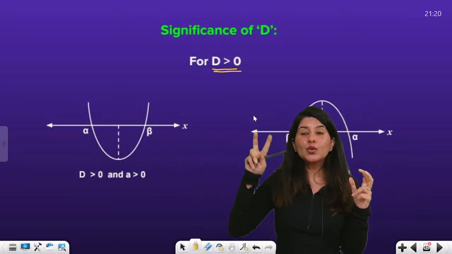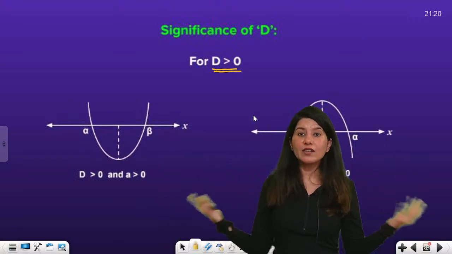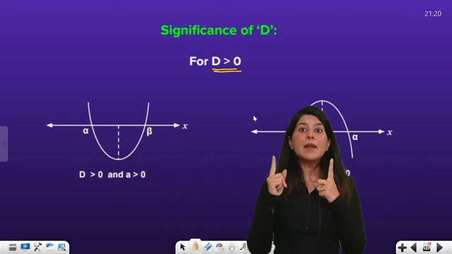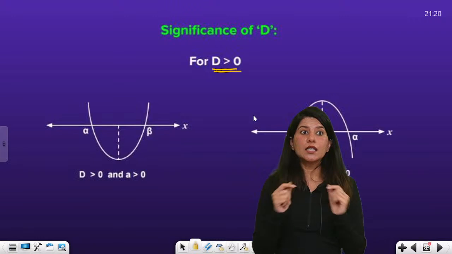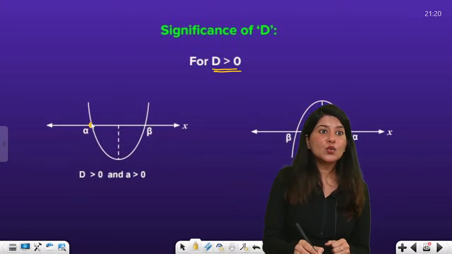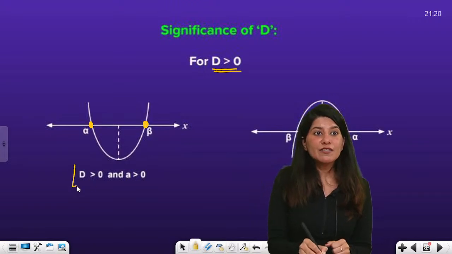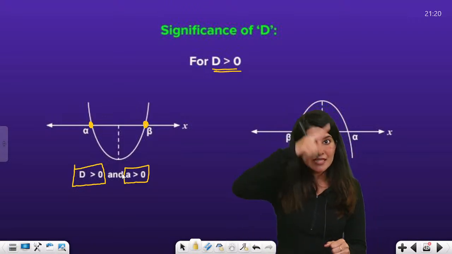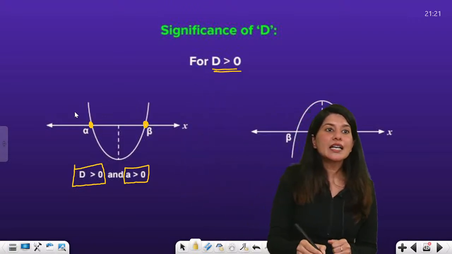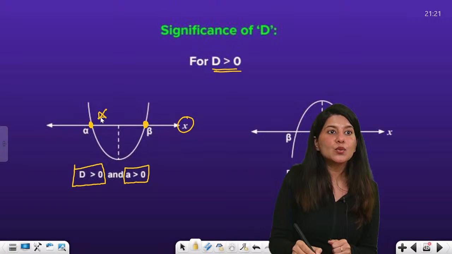I am going to get 2 real values of x which are different, which are distinct. That means my parabola will cut the x-axis at 2 different points. Can you see? This is my upward parabola. So if d is greater than 0 and the coefficient is positive, that means an upward facing parabola cutting my x-axis at 2 different points.